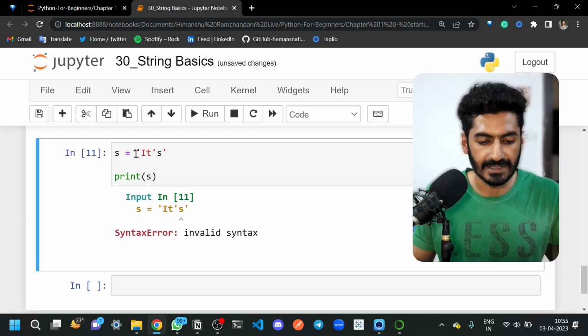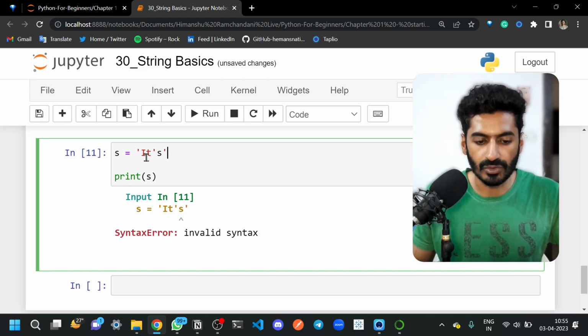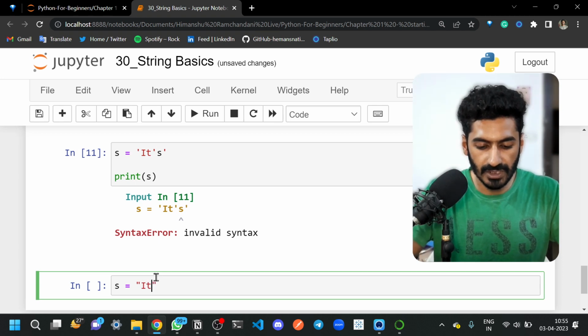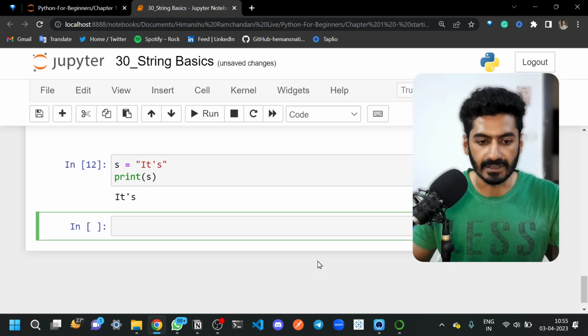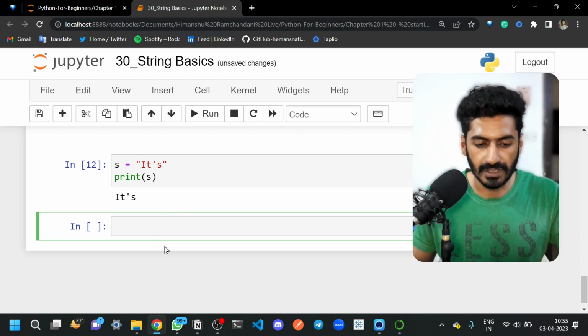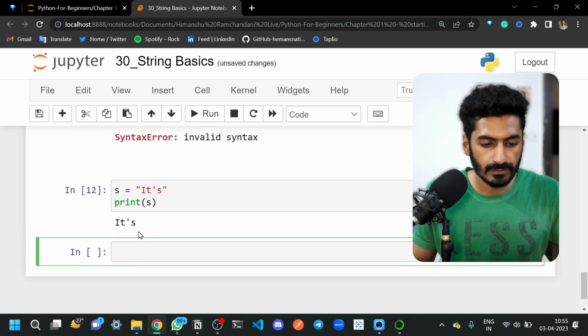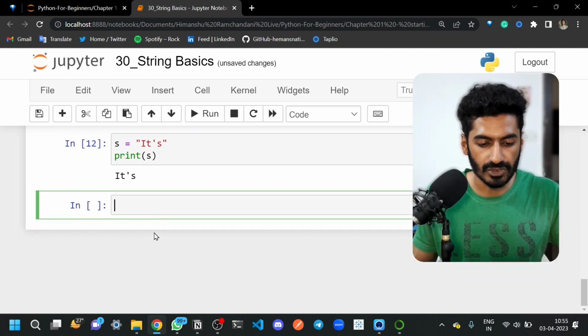This is a syntax error because the starting point is this and the ending point is this. So if you want to differentiate between the two, you have to use double quotes, so that you can specify where the string is starting and where it is ending. Similar to the vice versa part. That's it. This is how strings work.